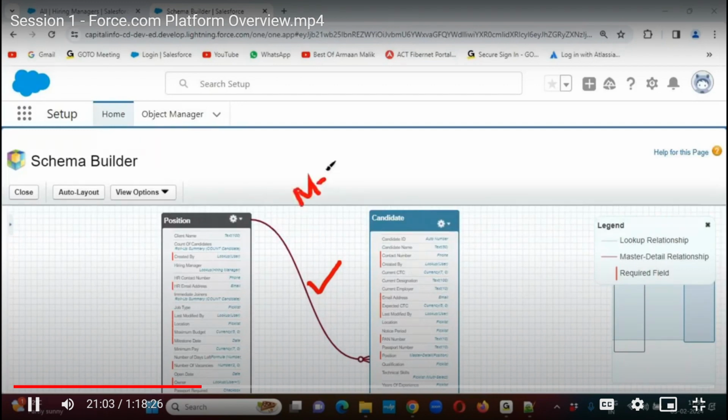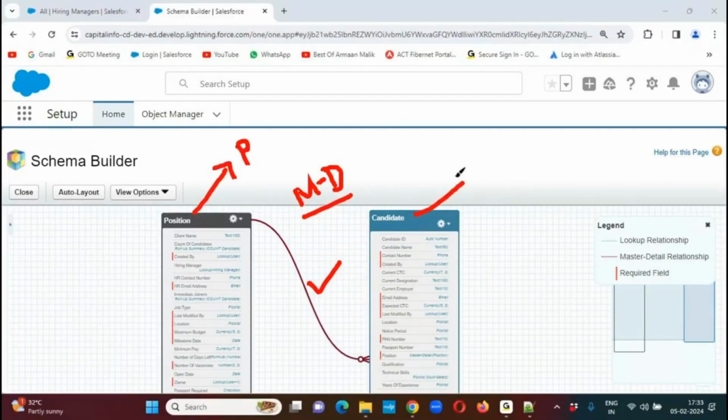Okay, fine. Which one is the parent object? Which one is the child? Position is the parent object, candidate is the child. Because from position the link has started like a single, and whenever it reaches the candidate, it has the notation as many. That means a 1 to many relation: 1 parent, multiple children. So position is the parent object, candidate is the child object. Clear? This is the data model that I have.